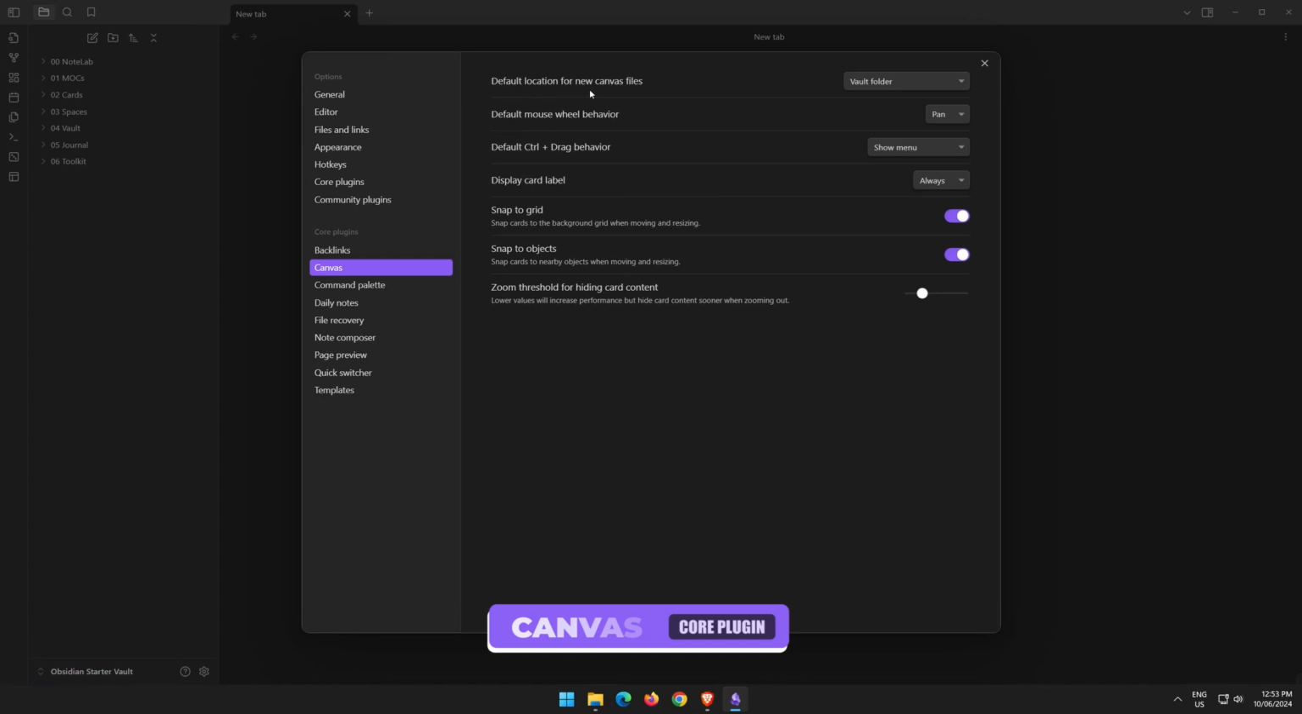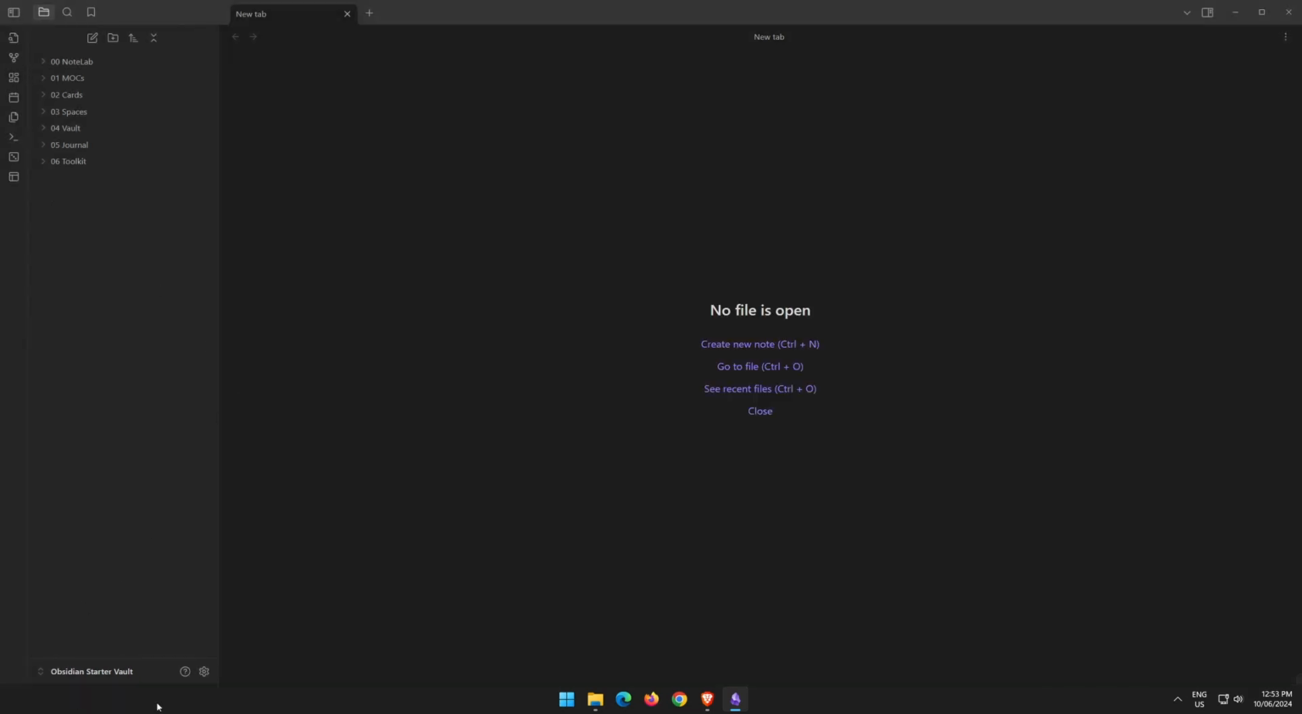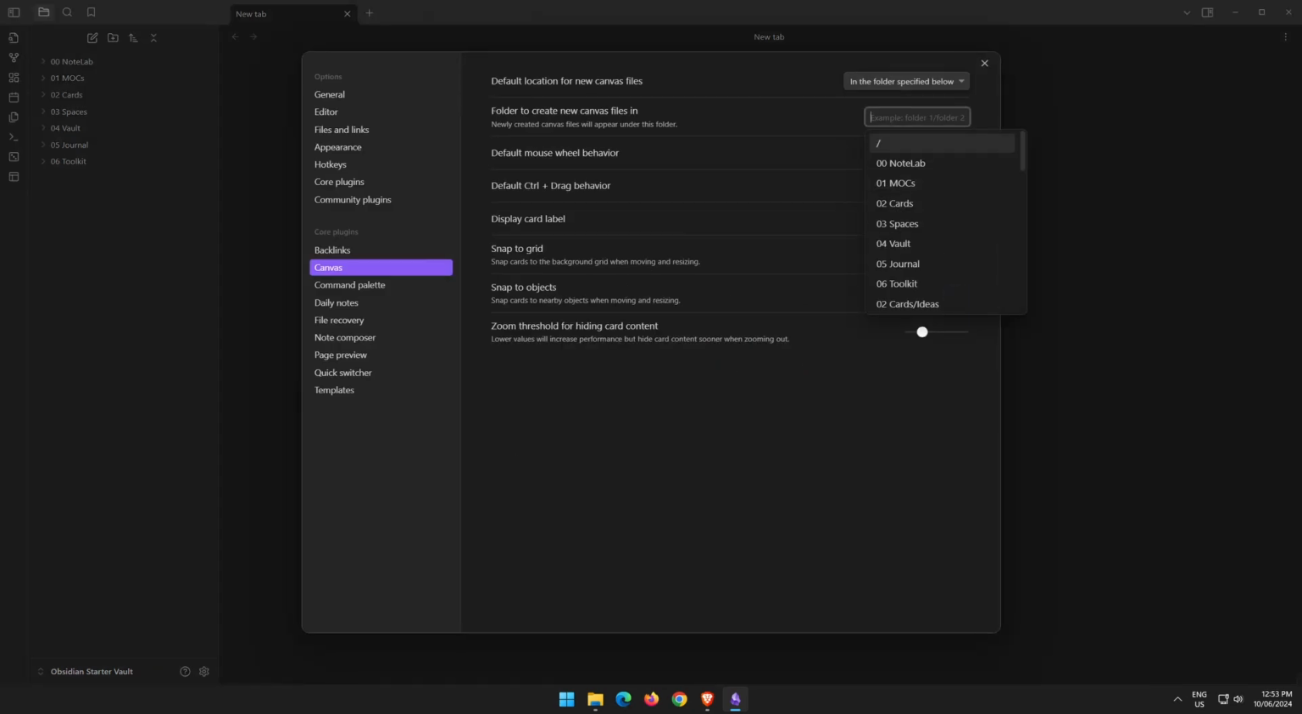We'll jump down to Canvas. The default location for new Canvas files is your Vault folder, so it'll just drop any new Canvas files here. I would like to specify a folder for my Canvas files, so I'm going to put that in my spaces, and I'm going to put it in my Canvas mind maps. I'm going to leave the default mouse wheel behavior, the control drag behavior, just going to change the display card label to on hover. I don't want it to always show my card labels within my canvas. I'll leave snap to grid on and snap to objects, and I'll turn the zoom threshold for hiding card content up because I like to see all the content on my canvas. You can almost turn that right up to as far as it can go.